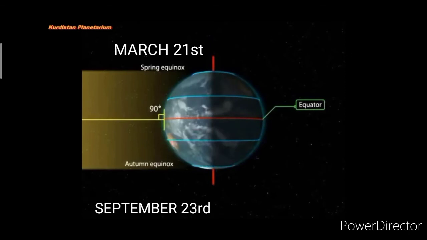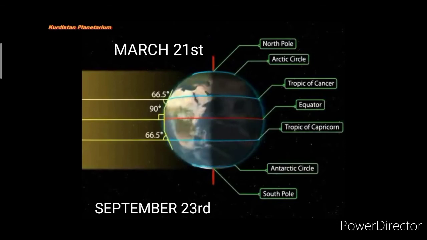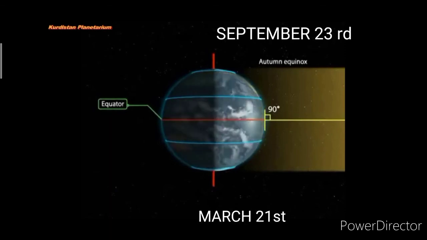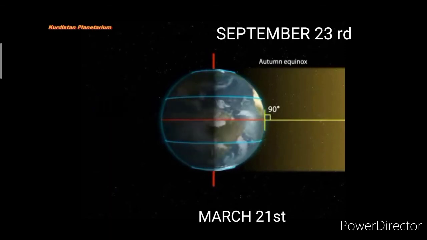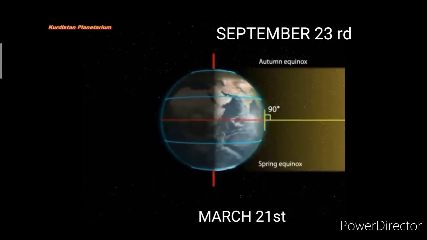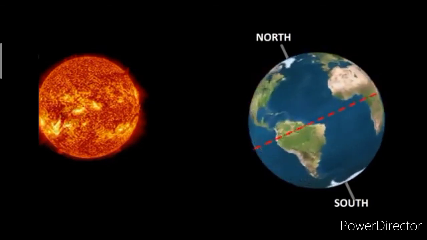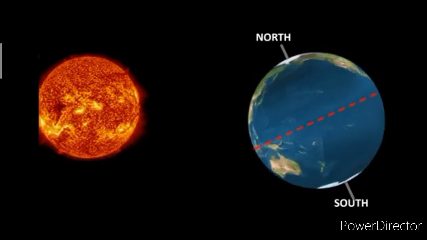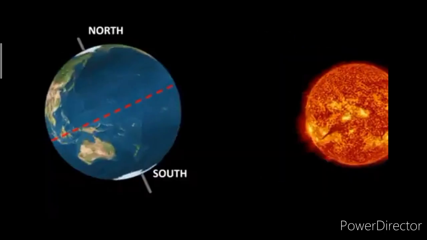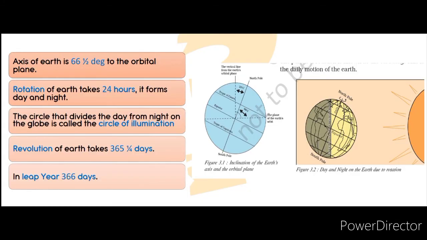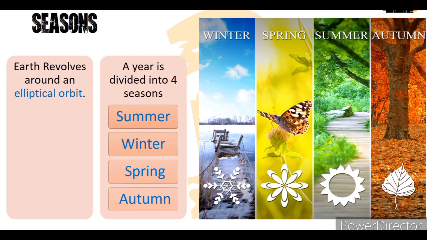March 21st is spring equinox and September 23rd is autumn equinox in the northern hemisphere, whereas March 21st is autumn equinox and September 23rd is spring equinox in the southern hemisphere. Children, have you realized that the tilt of Earth's axis is so important for us? Because if the Earth's axis was not inclined or tilted, there would be no seasons. So before ending the video, let's recall the important key points of today's class.